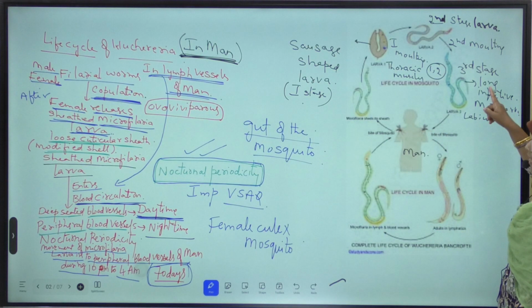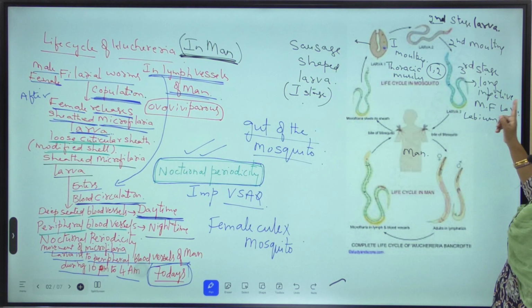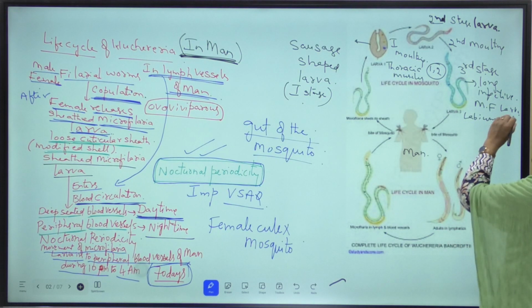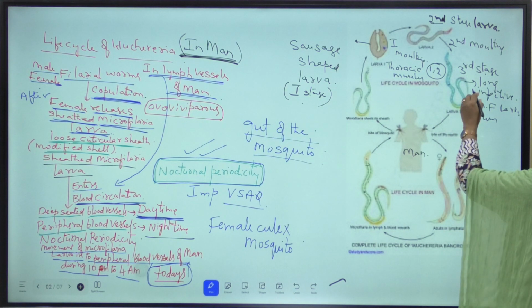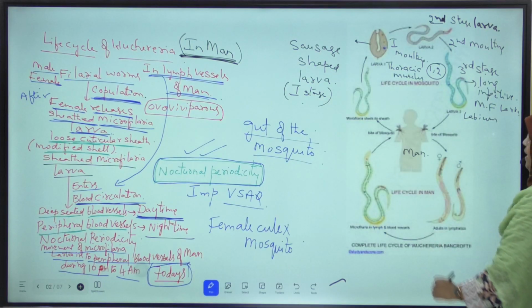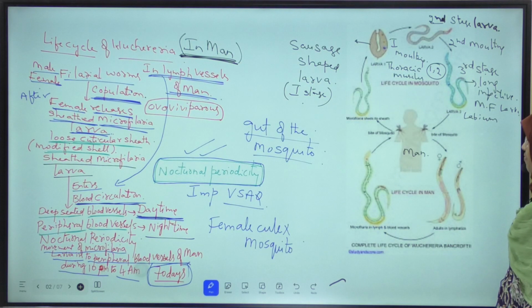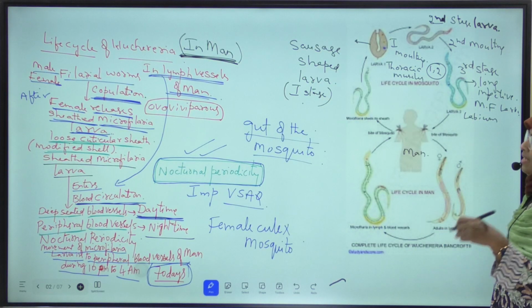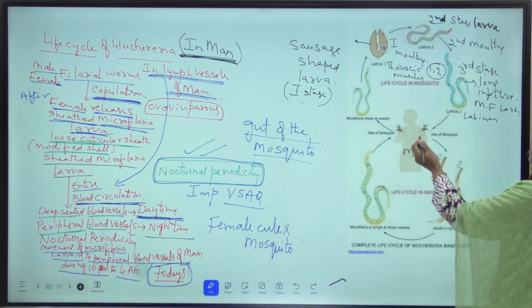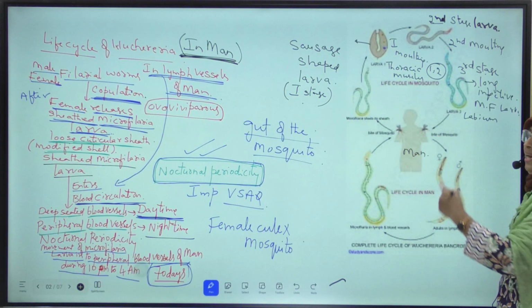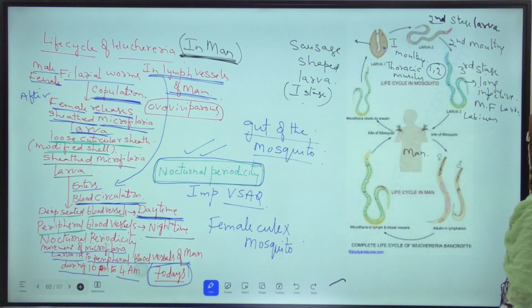When this infected female Culex mosquito bites and sucks the blood of a healthy man, by inoculation, what happens? This third stage long infective microfilaria larva enters into the lymph vessels of man. From there it enters into the blood circulation of man, and from the blood circulation they finally reach the lymph vessels of man.